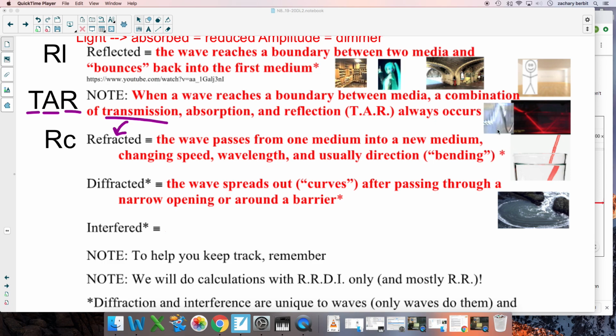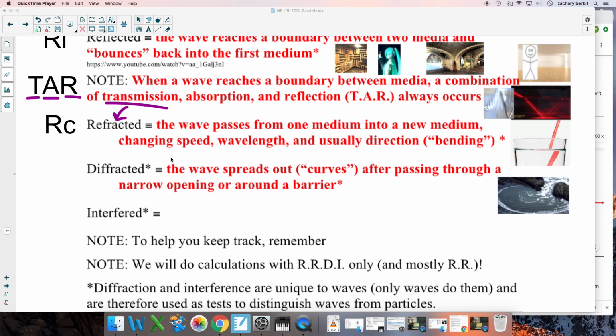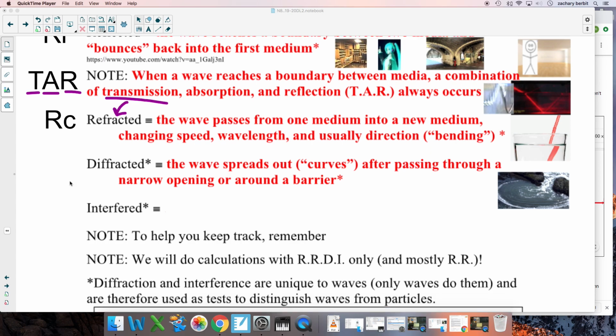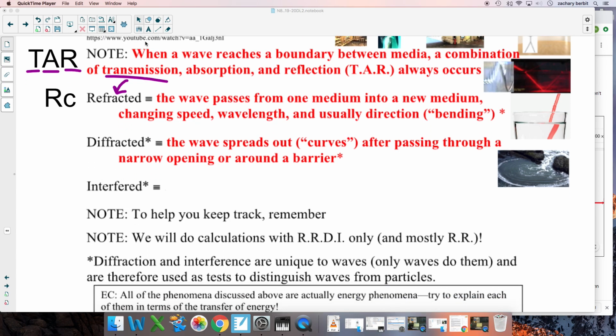And we had kind of like this image here. We had that bending of light, speed and wavelength generally change. And we also talked about diffraction, which was very unique to waves. And that's the waves spreading out, either around a barrier or passing through a narrow opening and spreading out. And that's why things with longer wavelength like sound, they always come get you. You can't really hide from them. Finally, we're going to talk about interference.